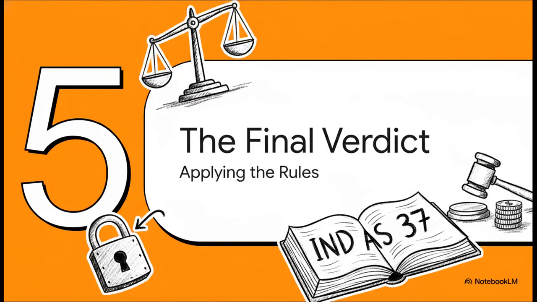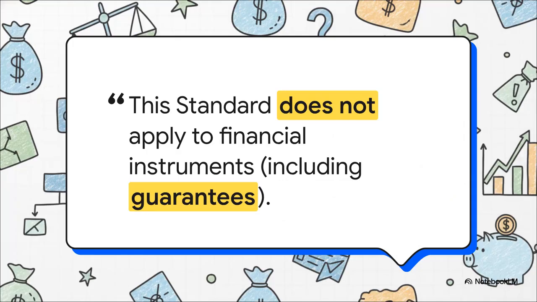Section 5. The final verdict. We've defined the guarantee, and we've completely shut down the insurance loophole. Now let's look at Ind AS 37, the standard they actually used, to close the book on this. Paragraph 2 of Ind AS 37 is crystal clear. It states, this standard does not apply to financial instruments, including guarantees that are within the scope of Ind AS 109. It literally explicitly scopes out guarantees. You physically cannot use the provision standard for something that belongs in Ind AS 109.